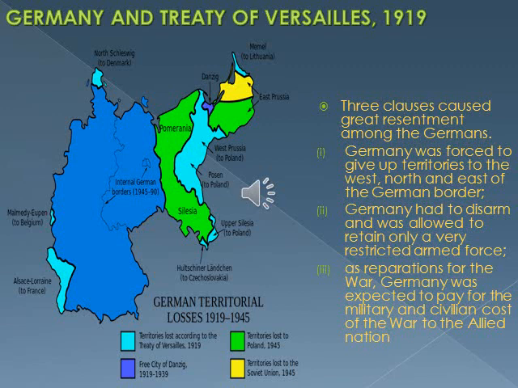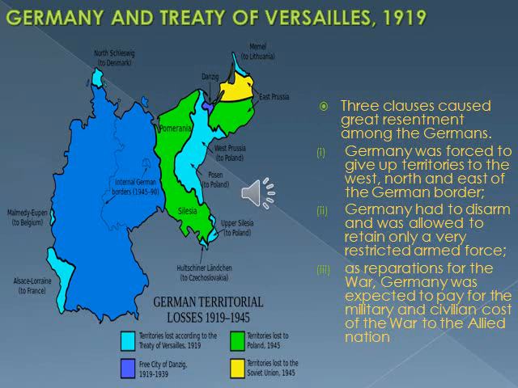Then the second one, Germany had to disarm. Disarm means to reduce the number of weapons. So Germany was forced to reduce her weapons and was allowed to retain only a very restricted armed force. Can you remember the provisions of the Treaty of Versailles related to Germany? Only 1 lakh soldiers were allowed. Then a small navy was allowed. Retain means to keep, so Germany was allowed to keep only a very restricted armed force.